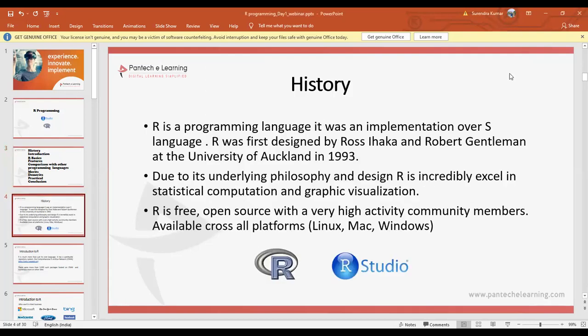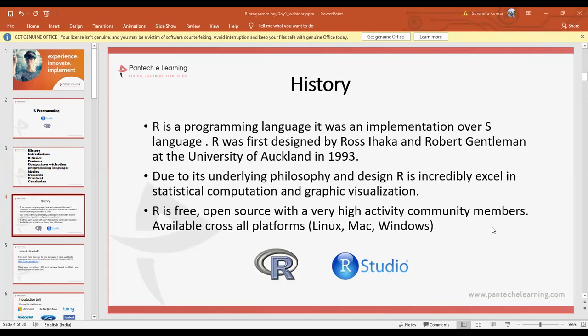Coming to the history of the R programming language. R is a programming language that was an implementation of the S language. Many languages have come over S. Among them, R is one of the best programming languages to develop different applications in artificial intelligence, data science, and all these areas. R was first designed by Ross Ihaka and Robert Gentleman at the University of Auckland in 1993.